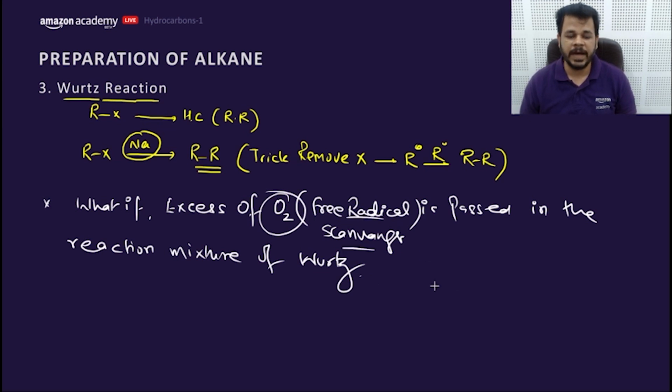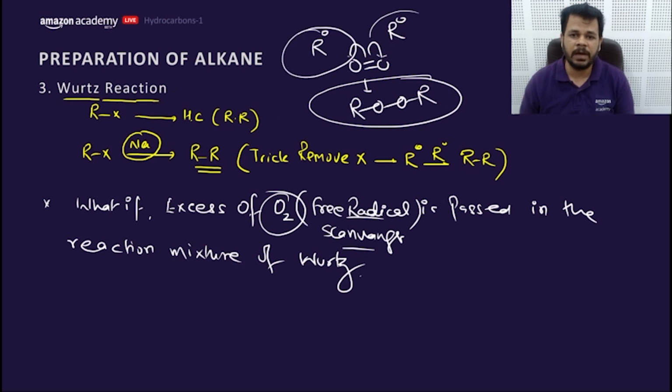If free radicals are there in the reaction mixture, oxygen goes and breaks its bond and forms peroxide, and it can engulf or scavenge all the free radicals from the reaction mixture.